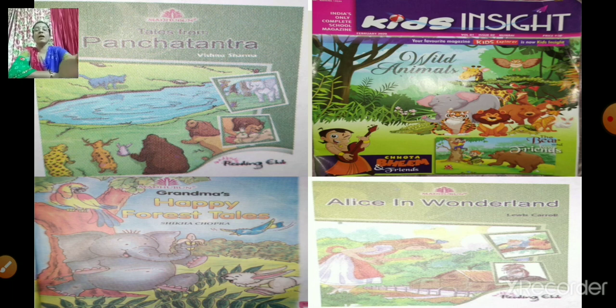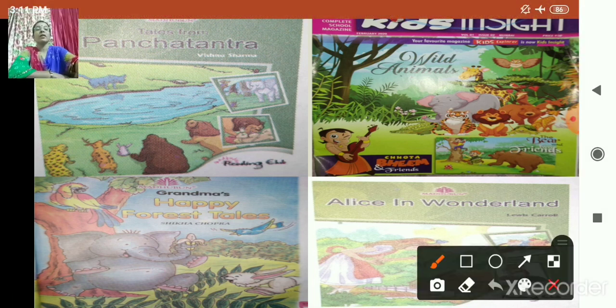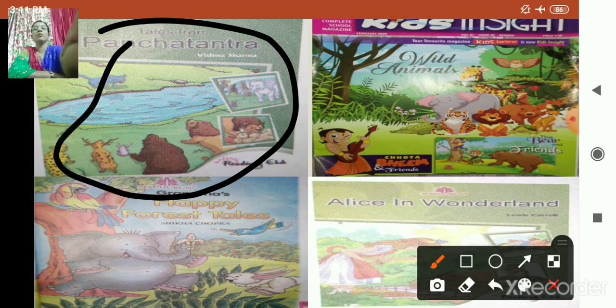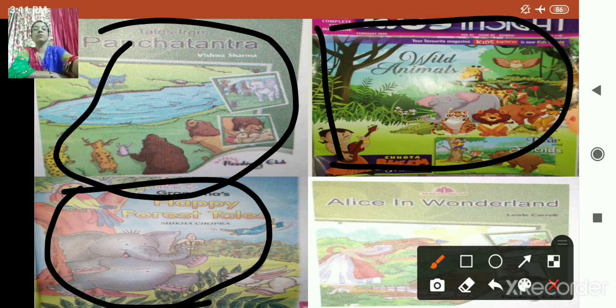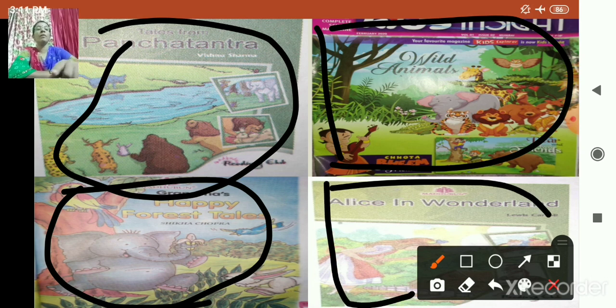Okay, see here now. See, these are the books. This is the book cover of this. This is this book cover, and this is this book cover. So to make the stories or the lessons very interesting, different animations or pictures are shown to cover the body of the book.